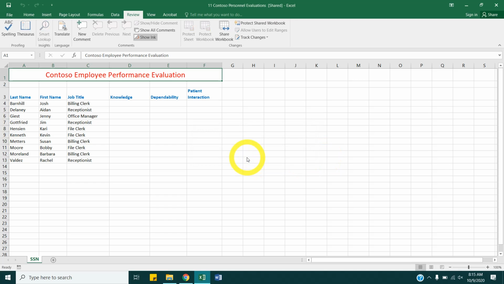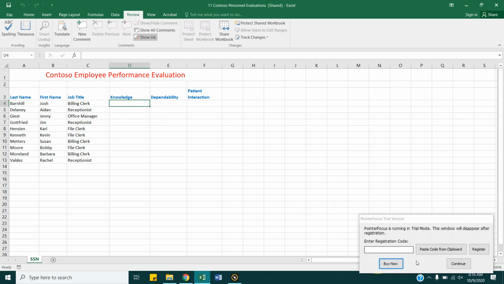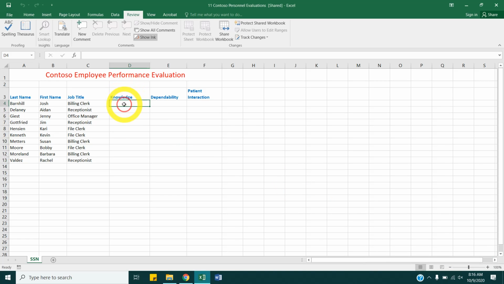If we have to hit OK, that's fine. It's just going to save it. So let's go to cell D4. And let's say Josh Barnhill's knowledge is average.